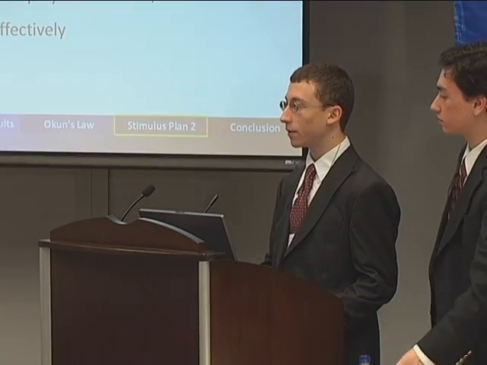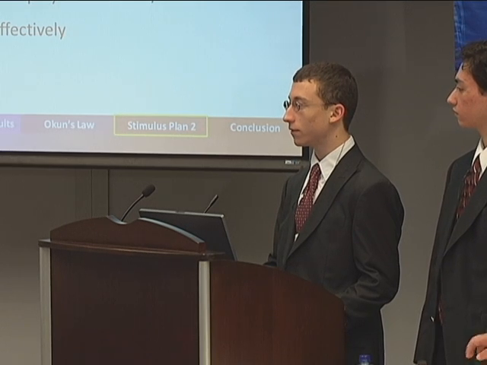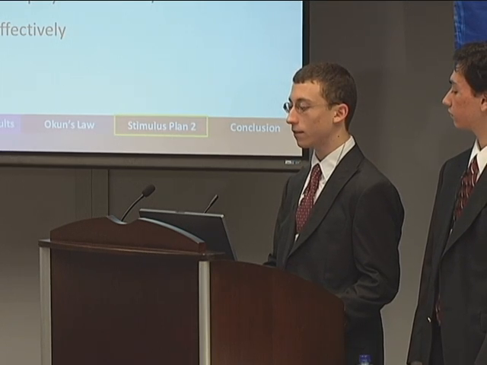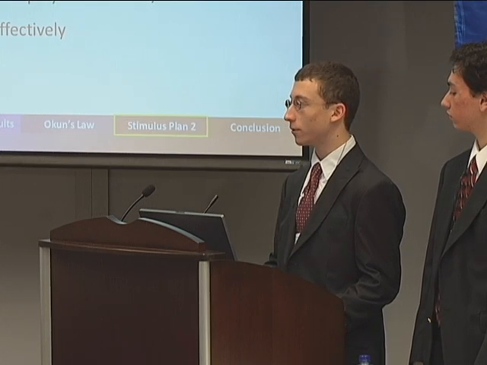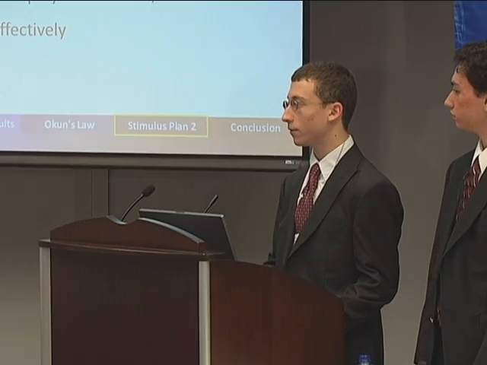To decrease the unemployment by the necessary 4.1% using the relation we had just calculated with Okun's law, we found that we required a $1.8 trillion increase in the GDP, which is much greater than what the first stimulus plan should account for. From the calculations that we'd made, $960 billion additional dollars is needed in order to bring unemployment rates down.